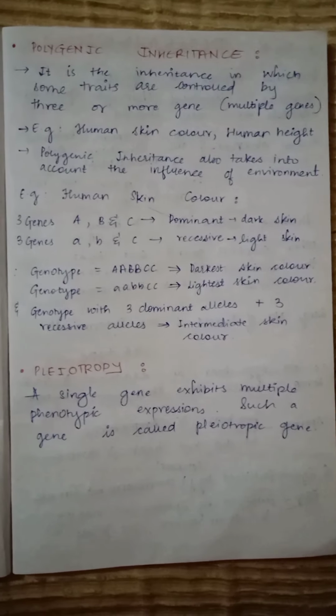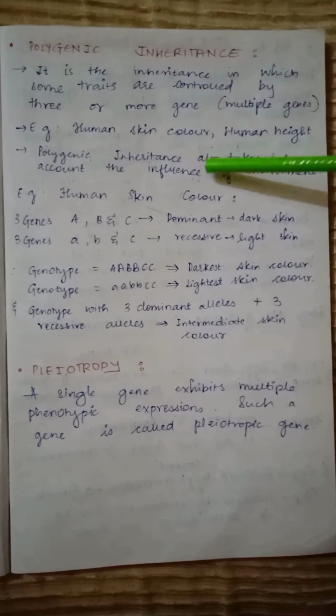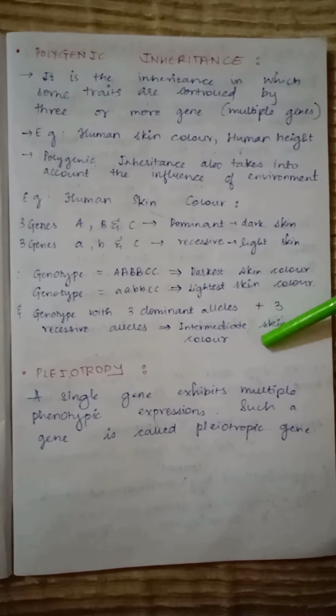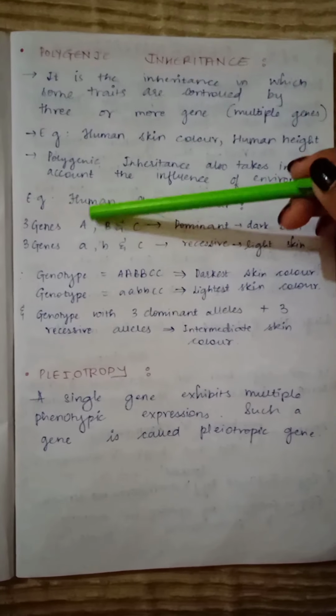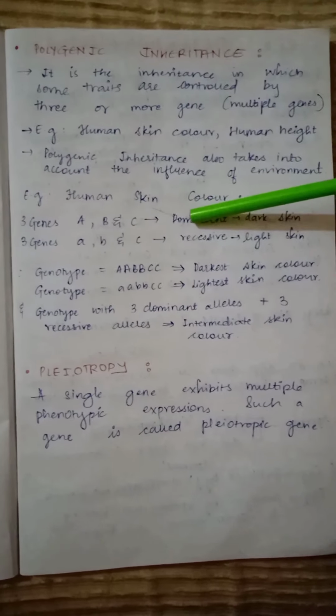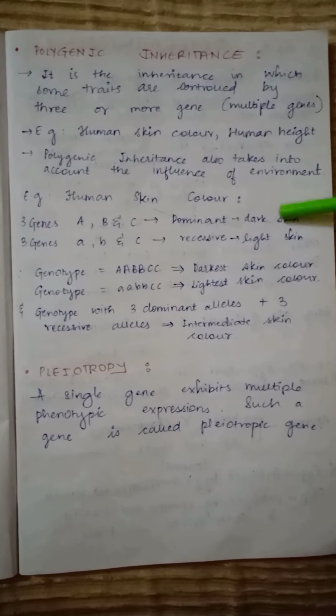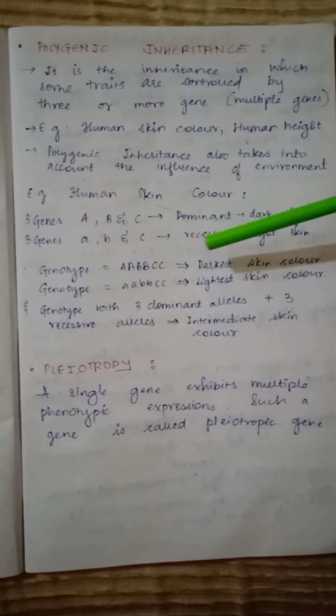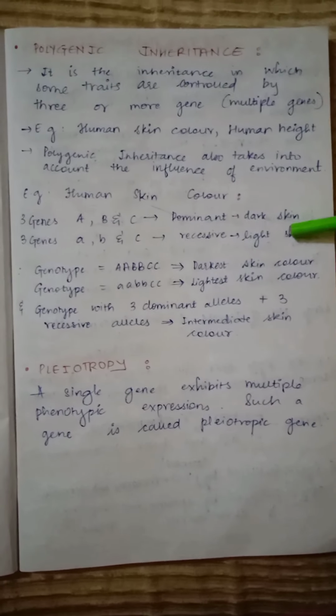Polygenic inheritance also takes into account the influence of environment. So here is the example of human skin color. For example, three genes capital A, B and C are dominant and the person will have dark skin, and the other three genes small a, b and c are recessive and the person will have light skin.